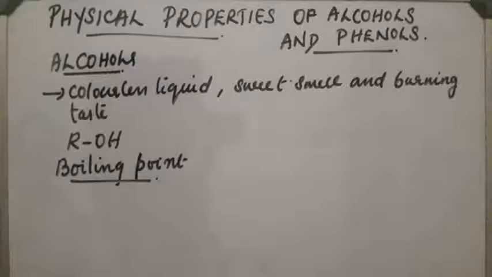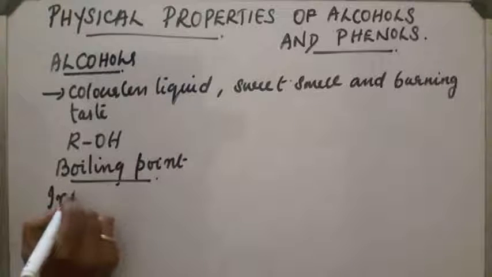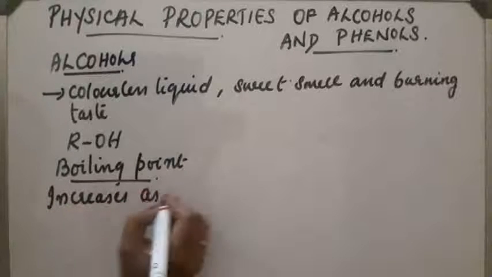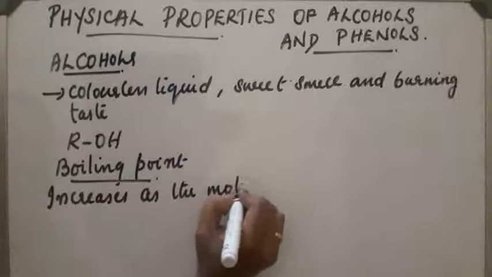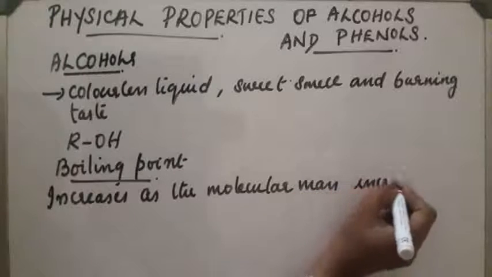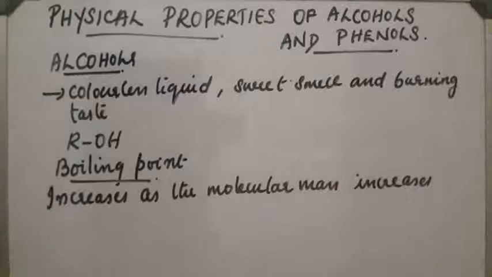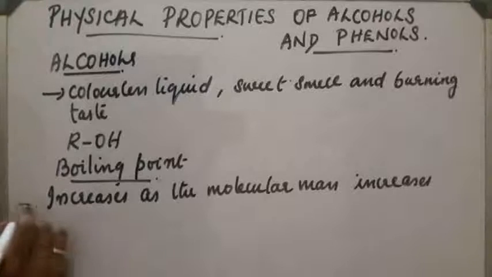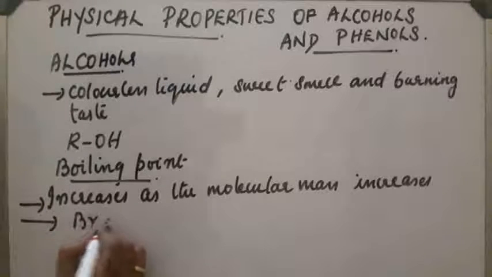The boiling point of alcohols increases as the molecular mass or the molecular size of the compound increases. Because in alcohols there is van der Waals force. So as the number of carbon atoms increases, the van der Waals force also increases. So the boiling point increases. Next, what will happen in the case of branching or isomeric compounds?